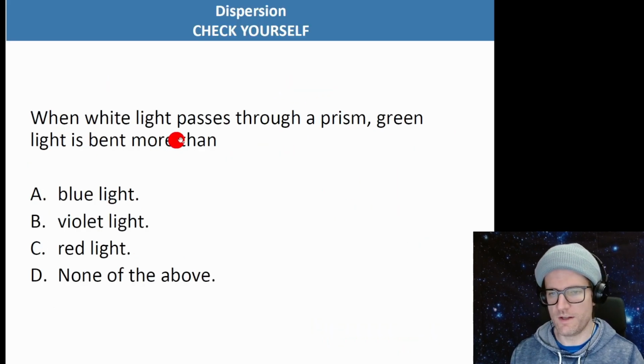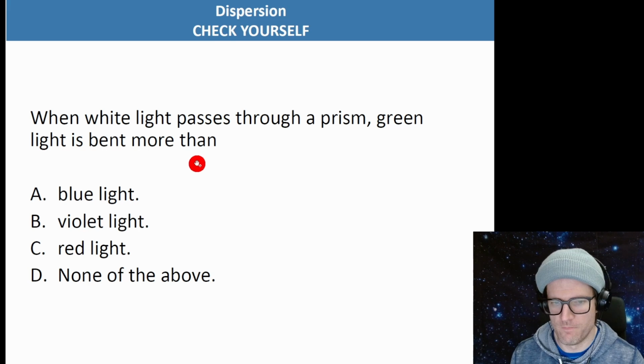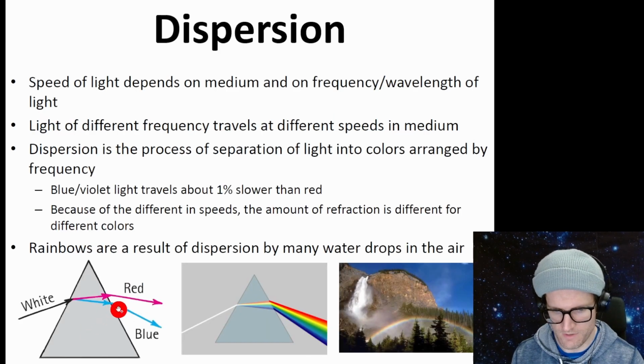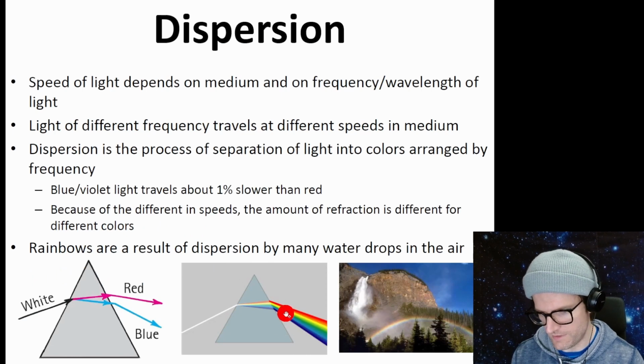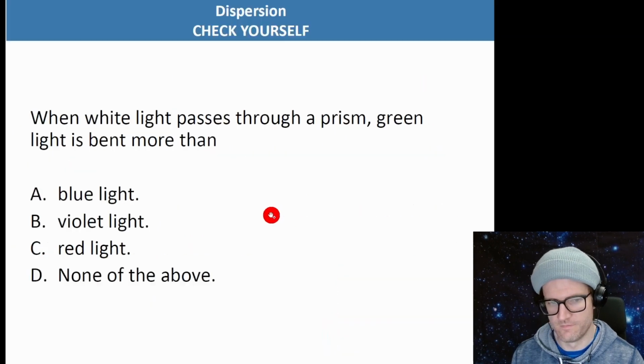Okay, when white light passes through a prism, let's look at this picture here. Here's blue light bent more than red light. And then green light is bent more than red light. Okay, so green light is bent more than red light, but less than blue and violet.